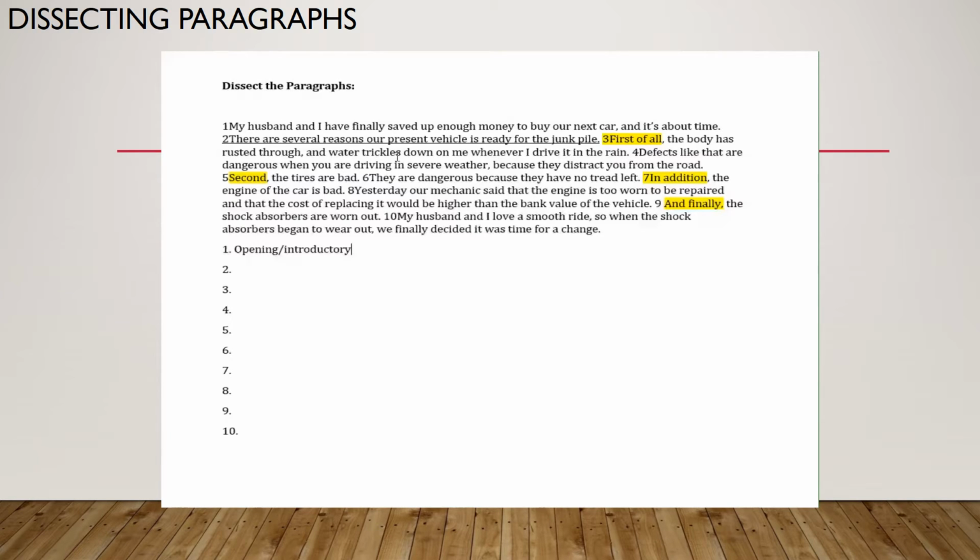There are several reasons why our present vehicle is ready for the junk pile. Sentence 2 is my main idea. Okay, one good rule of thumb is to turn that main idea into a question in your head, and your major details will answer that question, right? Why is my present vehicle or car ready for the trash?